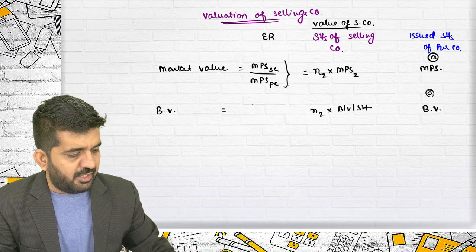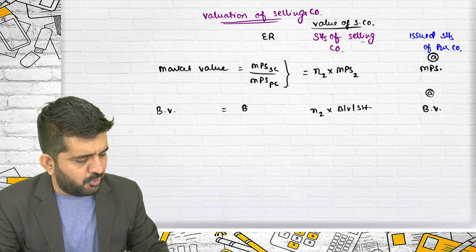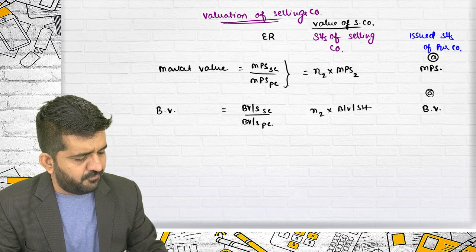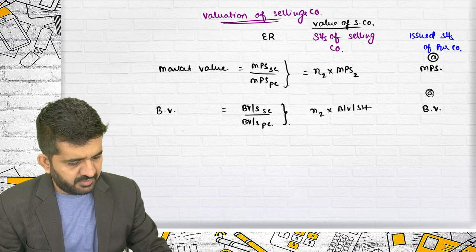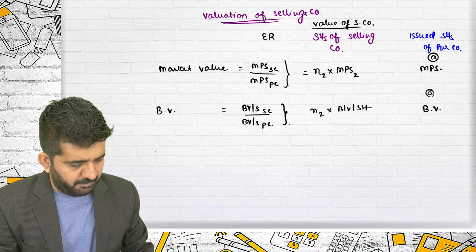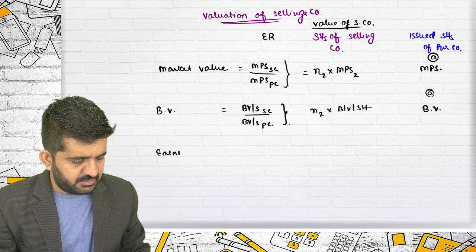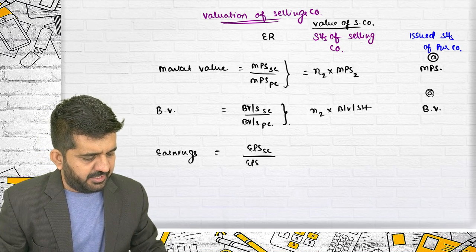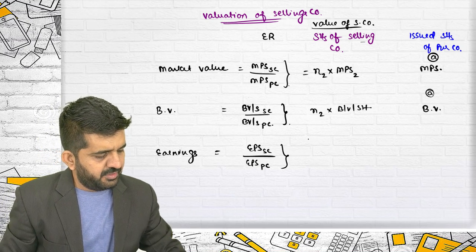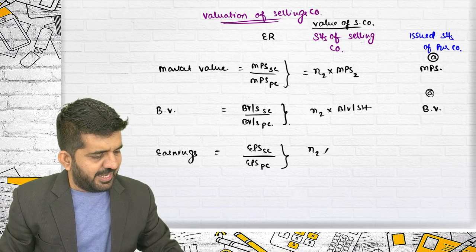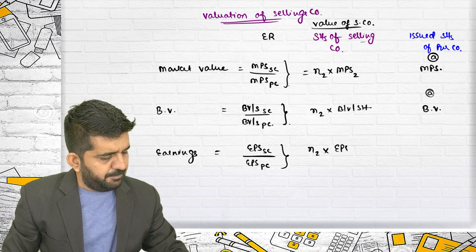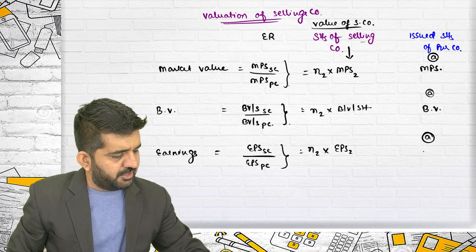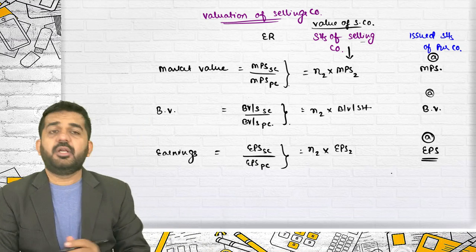What will the exchange ratio be if it is based upon book value? Book value per share of selling company divided by book value per share of purchasing company. Let's try. If you are going to do it by earnings, we have done it: EPS of selling company divided by EPS of purchasing company. How you are valuing it is N2 into EPS2. This is how you are valuing the selling company. And it is issued at earning per share.